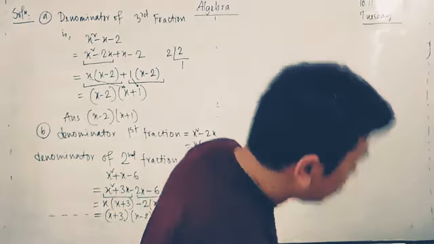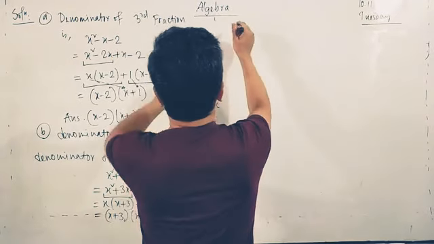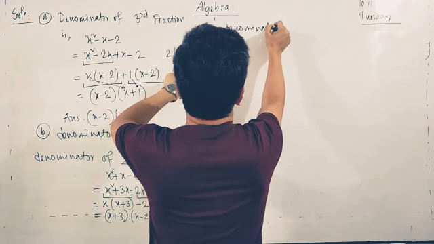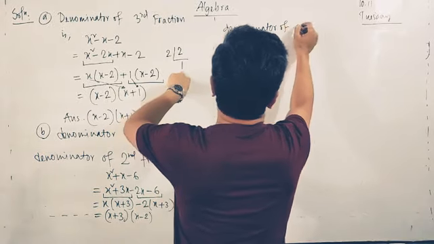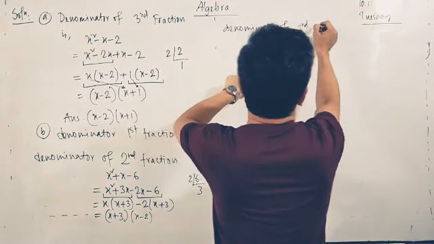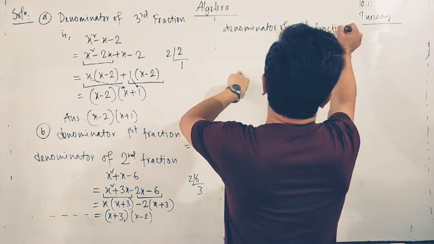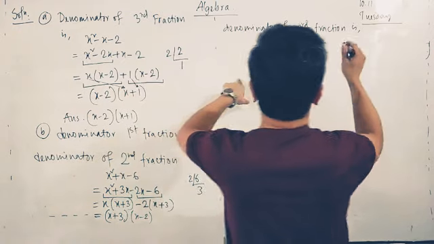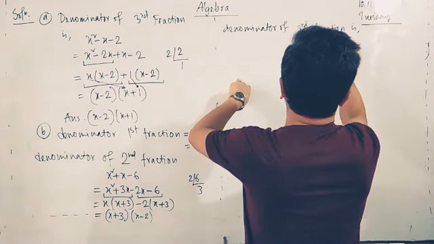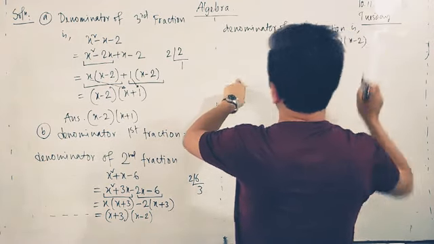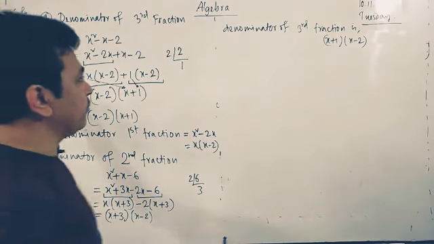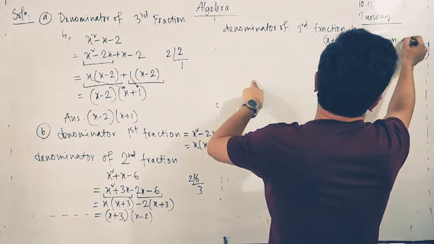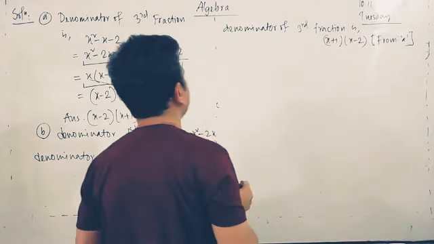Okay, so the denominator of the third fraction is x plus 1, x plus x minus 2, which we already found from A. You can write from A we have taken.